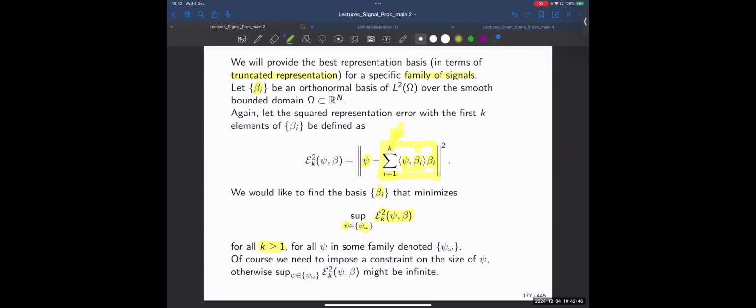I mean, I can truncate my basis after 1, after 2, after 3, whatever. We'll call the family of such functions that are captured by that phi of omega.